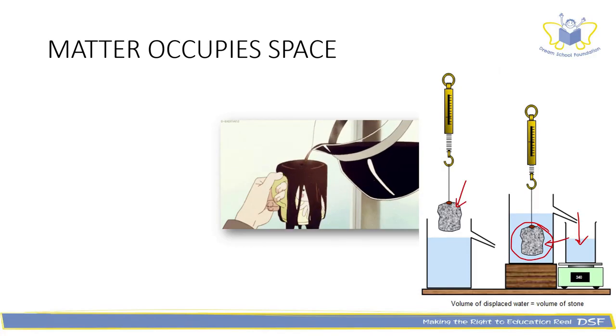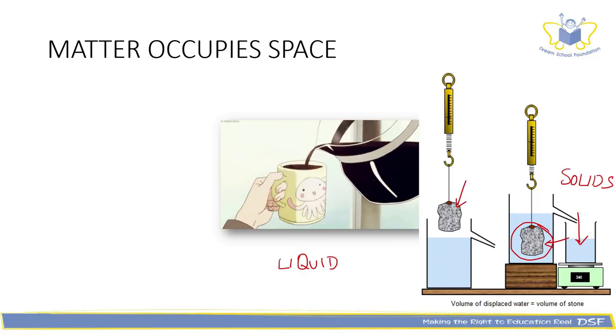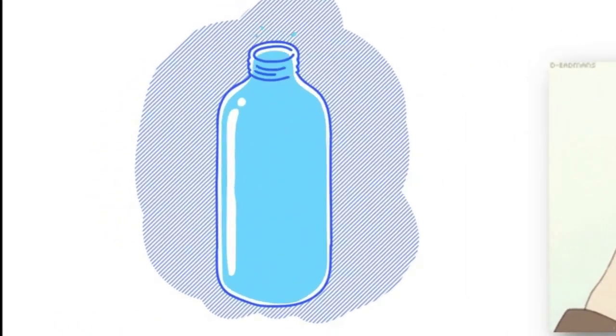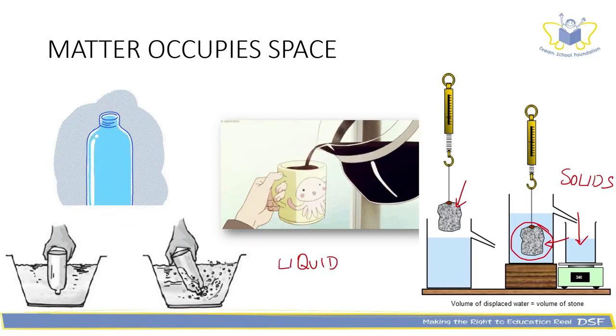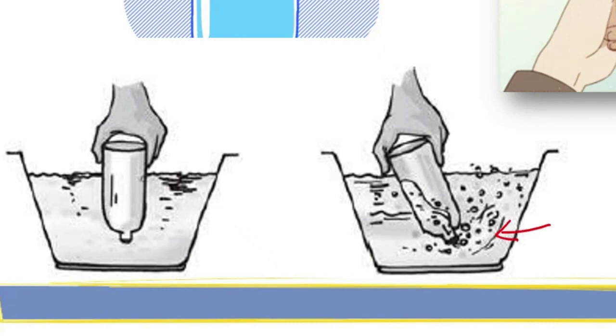Thus, we can confirm that liquid and solids occupy space. Now, what about gases? Do they occupy space? Yes, they do occupy space. When you pour water into a bottle, you are actually displacing air inside that bottle. How do you confirm that there was air in it, you may ask. Next time you dip a bottle or any container inside water, observe the air bubbles coming out. Where was it before? Wasn't it in the container?